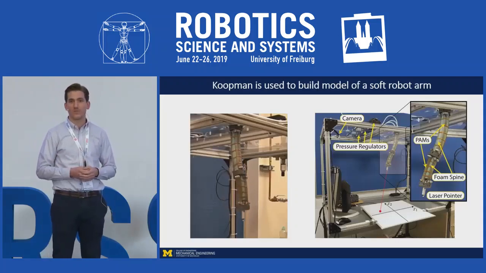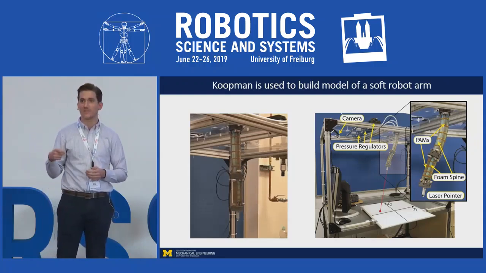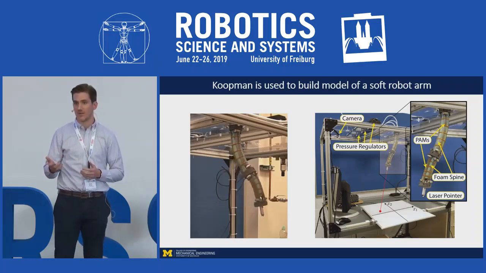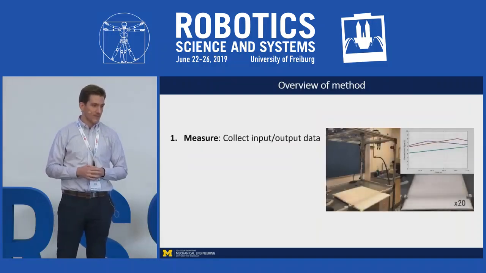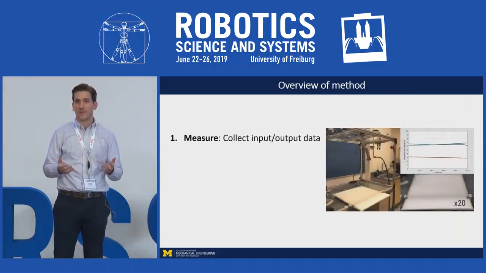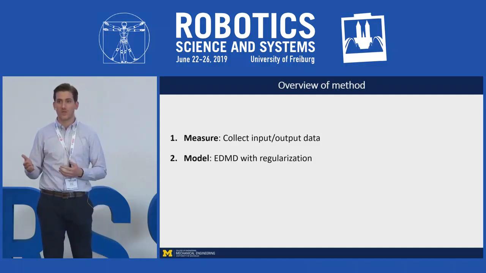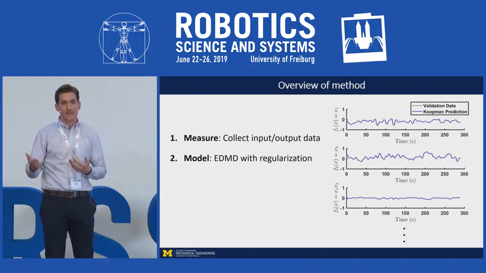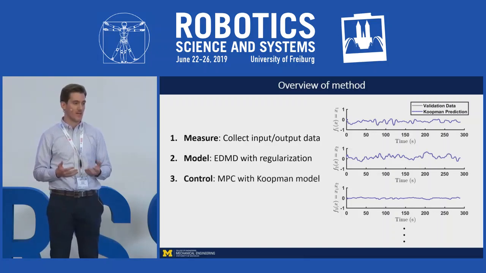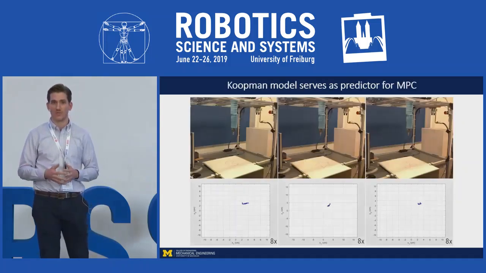So we use this approach to model and then control the soft robot shown here. It consists of two bending sections actuated by pneumatic artificial muscles, and it projects a laser dot onto a sheet mounted below it. So first, we collected data by measuring the location of the laser dot under random control inputs. Then we used that data to approximate the Koopman operator and verify that it gave accurate predictions over time. And then lastly, we used that Koopman operator approximation to compute online predictions in a closed-loop linear model predictive controller.